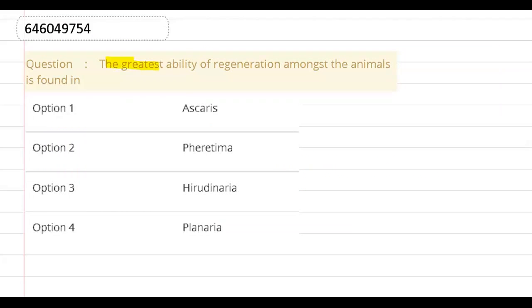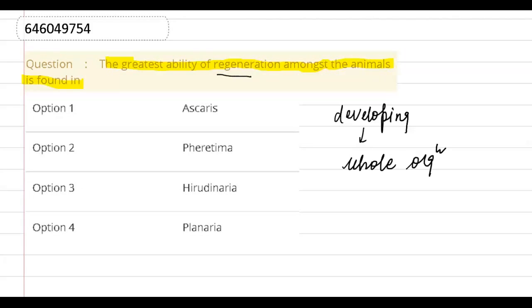Hello everyone, our question is: the greatest ability of regeneration amongst the animals is found in. So what is regeneration? It is a capability of developing a new, or we can say a whole organism, from the body. So a whole organism from a part of the body.